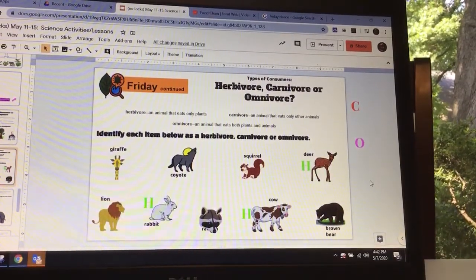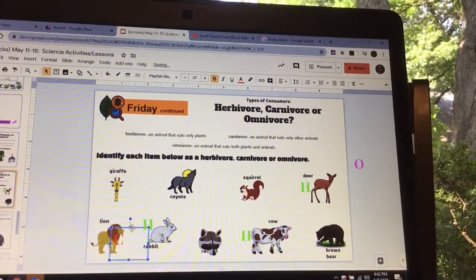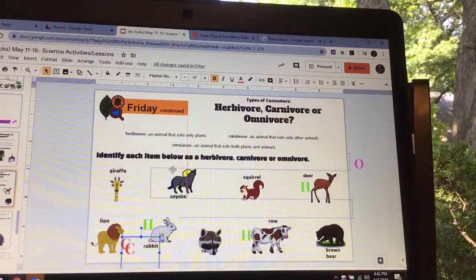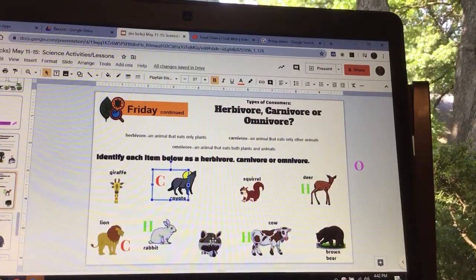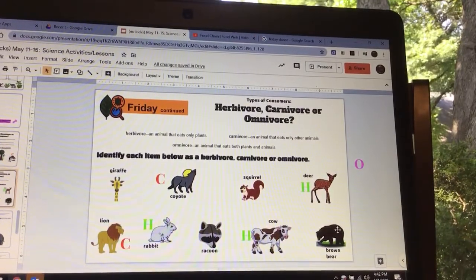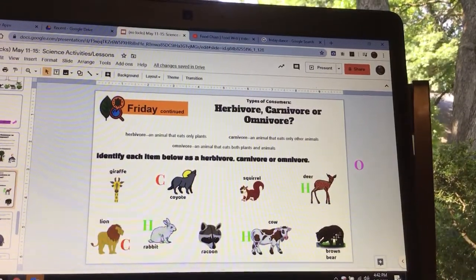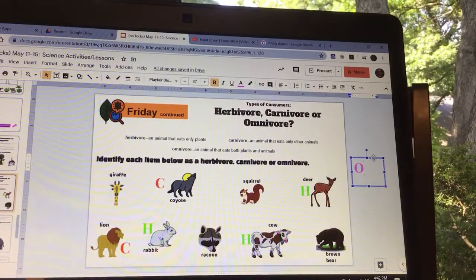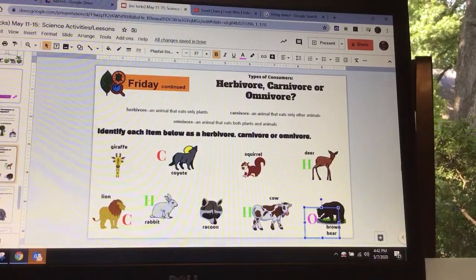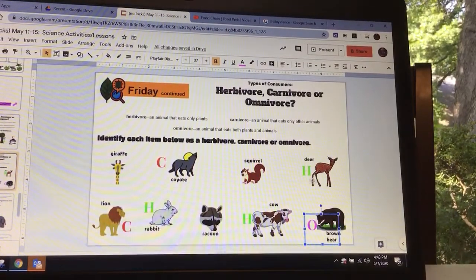All right, so carnivore, eating only meat, is definitely the lion. Another carnivore is a coyote. Then there's the raccoon. When I think about the raccoon, I have to think about what raccoons eat. Brown bears, I know they eat berries and nuts, but they also eat fish, so they would be eating both plants and animals. Squirrel eats nuts, doesn't eat any meats, so I'm gonna go with a squirrel being an herbivore.